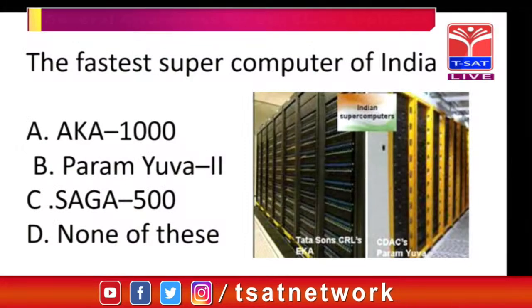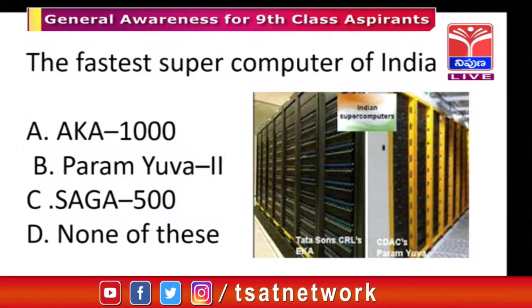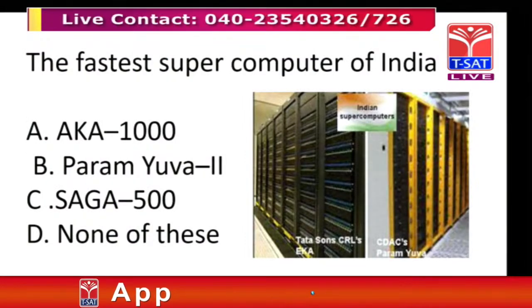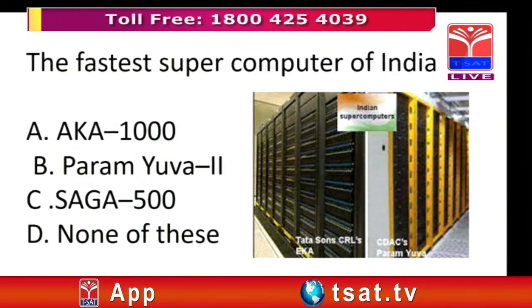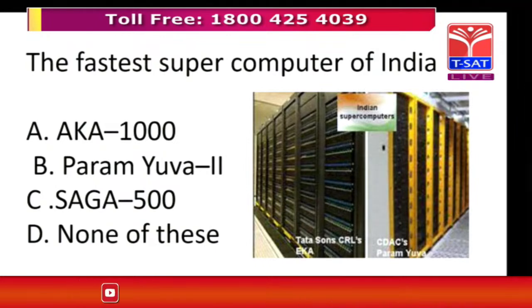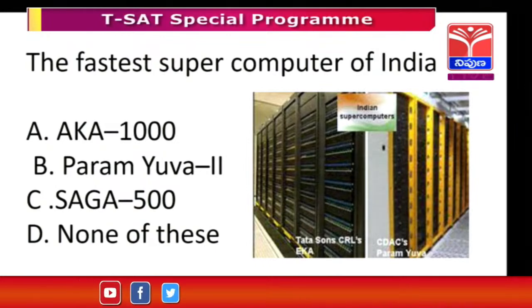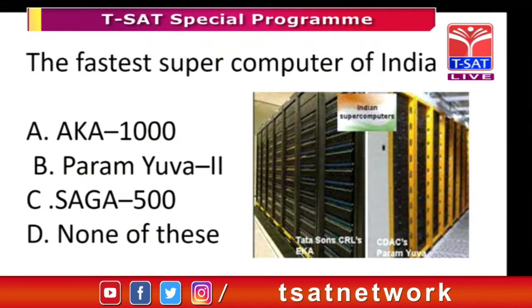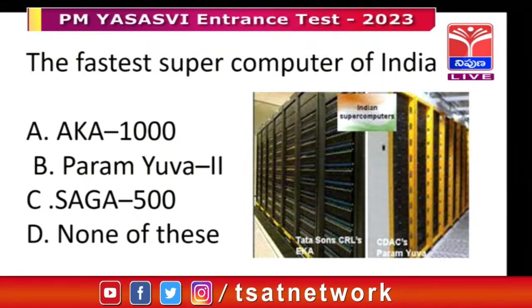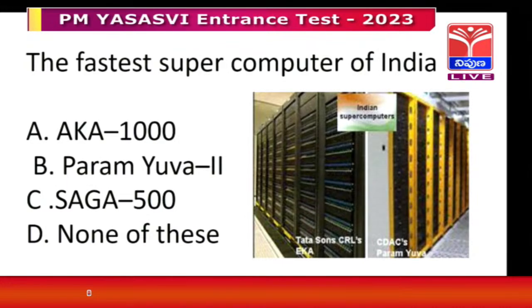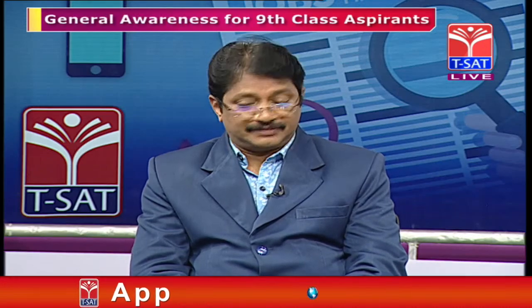The fastest supercomputer of India. In the diagram of course we gave the name, but here are 4 options: Eka, Eka 1000, Param Yuva 2, Saga 500 and none of these. These are the 4 options which are given.